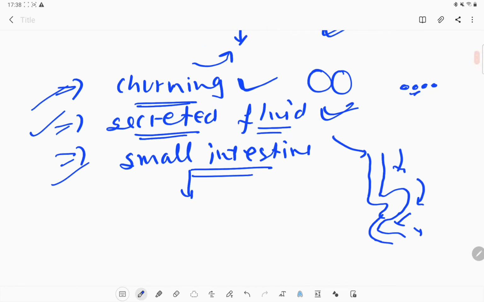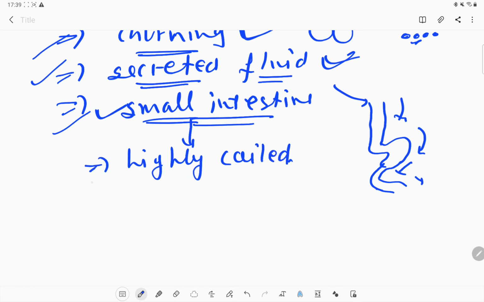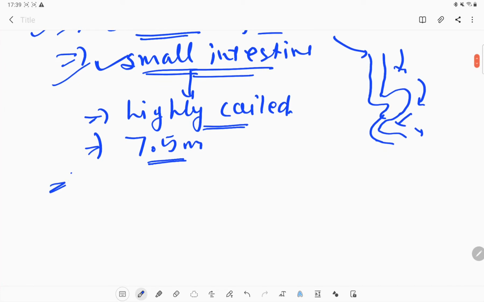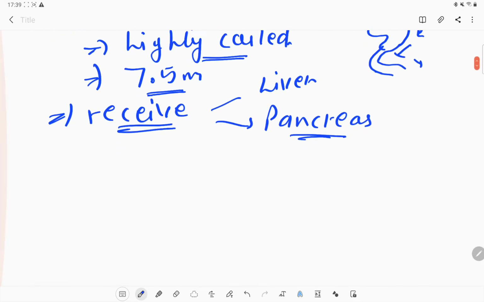Now the food which is digested, the protein digested in the stomach, goes to the small intestine area. What is the small intestine? It is a highly coiled organ. It is very large in size, about 7.5 meters long, and because it is highly coiled, it fits in a very small area. It mostly receives the secretions coming from the liver and the pancreas, which help to digest the food.